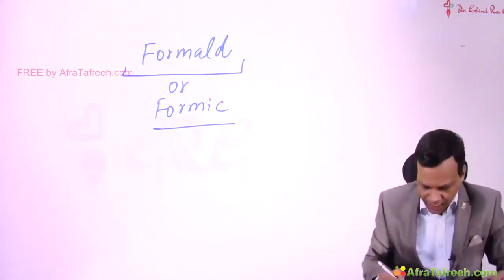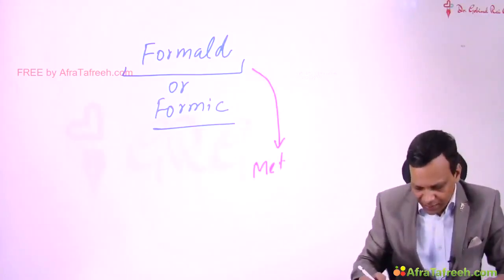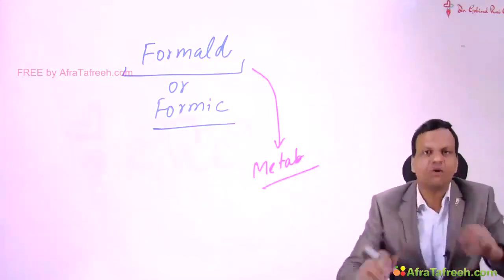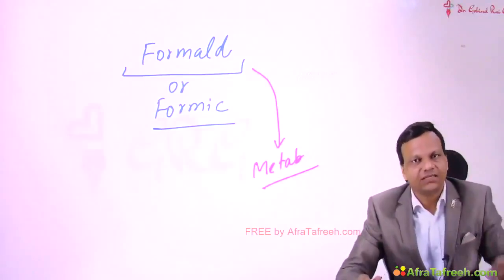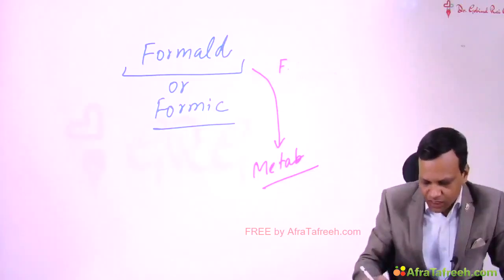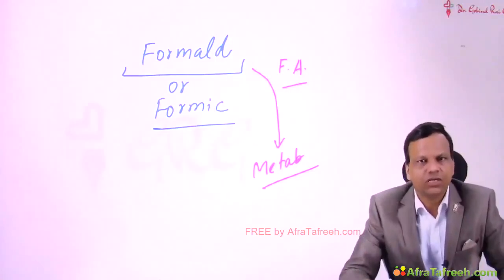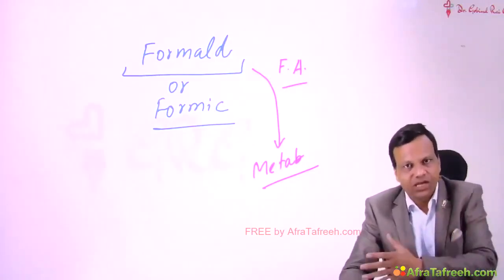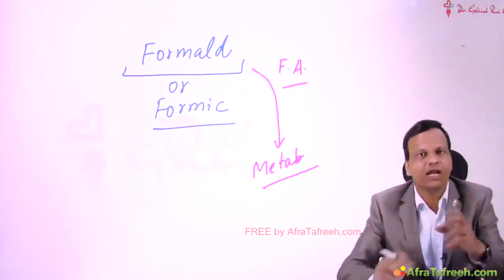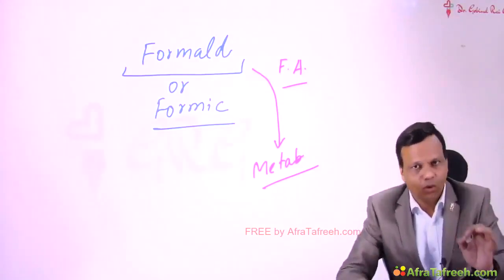So we will want their metabolism to occur immediately. When they are metabolized, the risk of toxicity will decrease. And the metabolism of formaldehyde and formic acid is dependent upon folic acid. So another thing we do is we give folic acid. It increases the metabolism of these compounds so that those already present are metabolized and new formation decreases. Clear? So folic acid is also given, and fomepizole is also given for methanol poisoning. Okay.